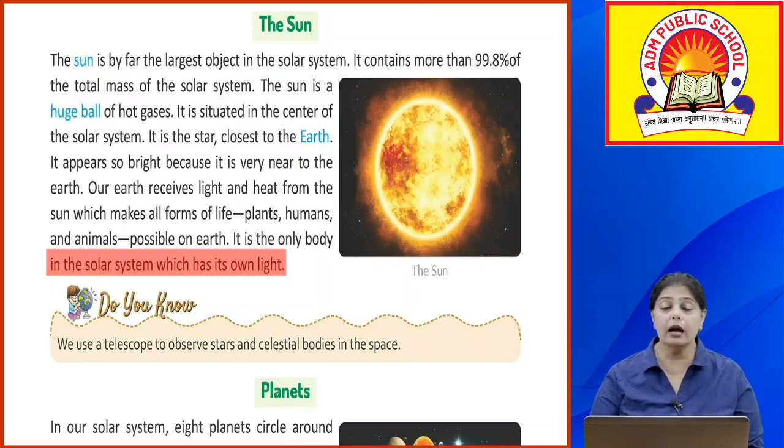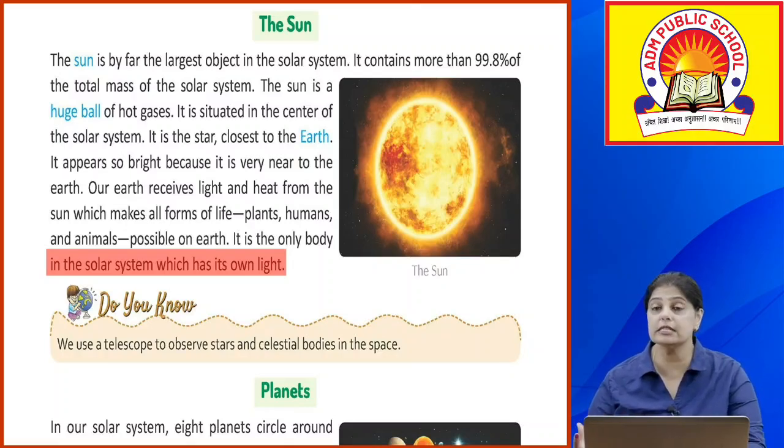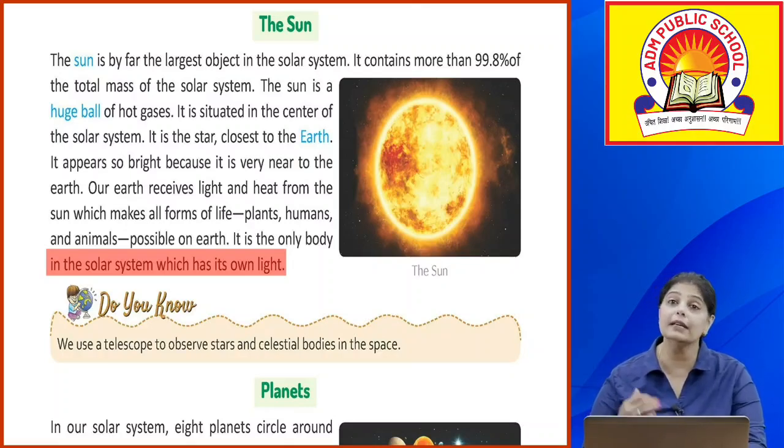Okay, now our earth receives light and heat from the sun. Okay, it helps in the formation of plants, animals and human beings as well. Okay, and it can happen only on earth. Earth is the only planet where life is possible. ये तो हमें सबको पता है, okay, rest all the other planets are not so capable enough where a life can exist. Okay, now it is the only body in the solar system which has its own light. Sun के पास किसी और planet का या किसी और चीज़ से वो light नहीं लेता है. It has its own light.